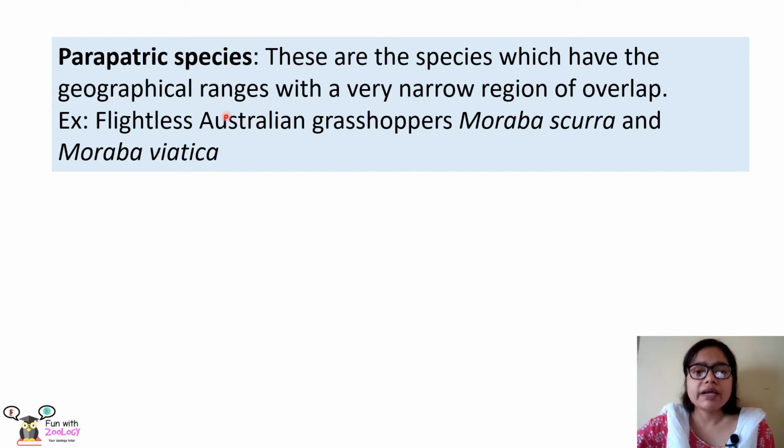Next, we shall study about parapatric species. These are the species which have the same geographical ranges, but with a very narrow region of overlap. This is the main difference between parapatric and sympatric species. In sympatric species, we saw that the geographical ranges overlap a lot. But in case of parapatric species, the geographical ranges of these two species overlap only in a tiny region. And a very good example is flightless Australian grasshoppers, Muraba scura and Muraba viatica.